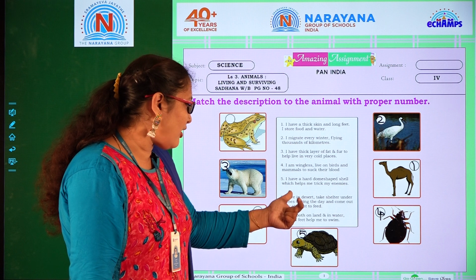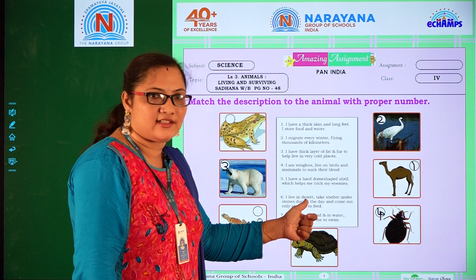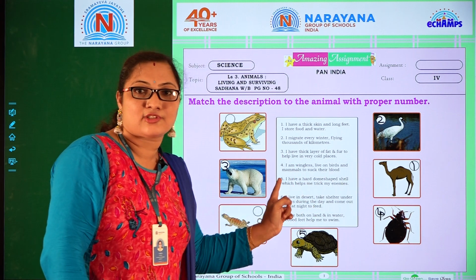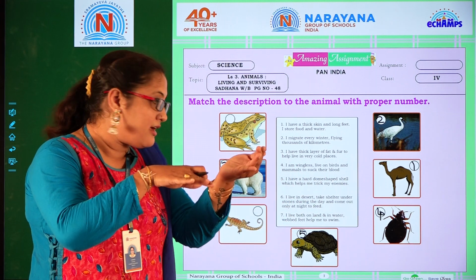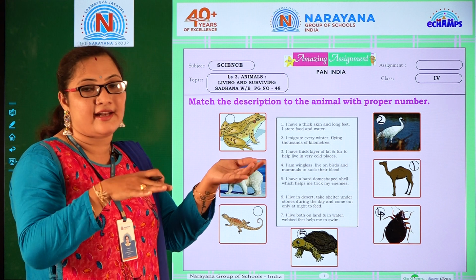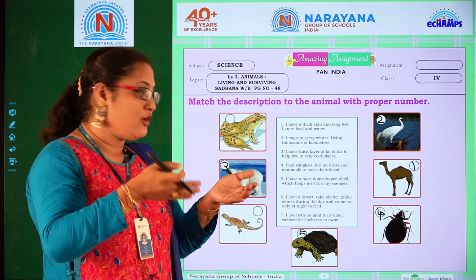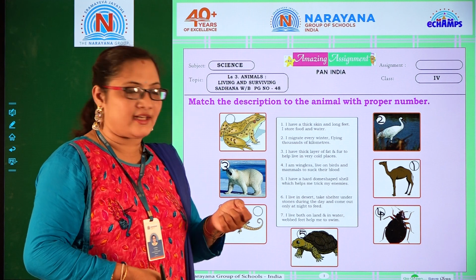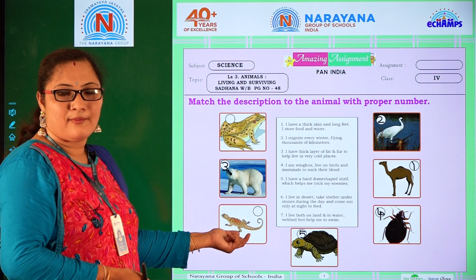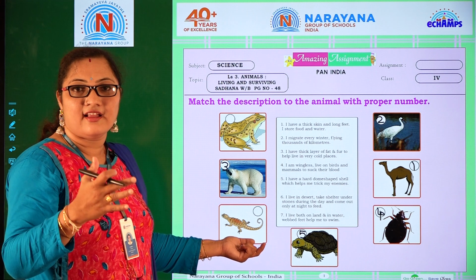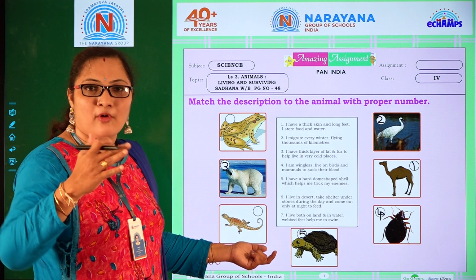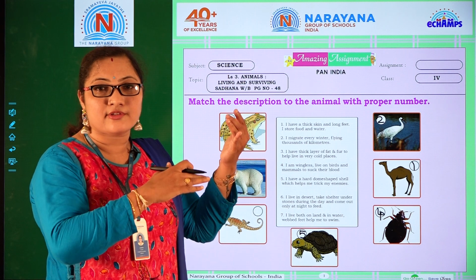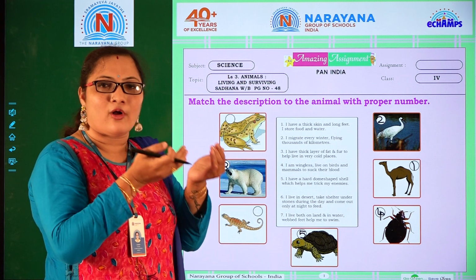In desert, the climatic conditions are very hot. So here what they have given is, I live in desert. So it is going to live in desert and take shelter under the stones. It stays under the stone during the day, and at night time it comes out to take its feed. So that is lizard, because in deserts it is very hot. In the daytime it rests under stones, which gives a little bit of coolness.